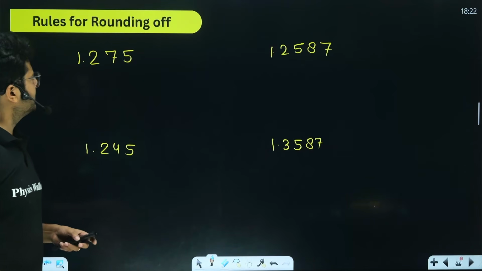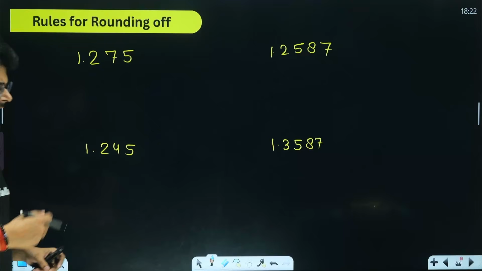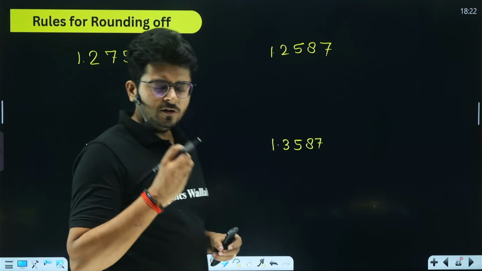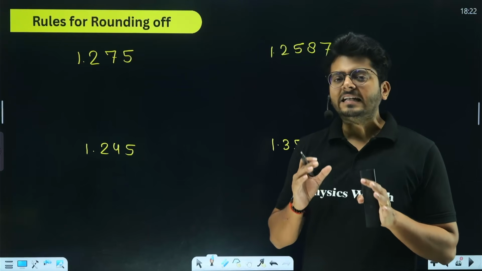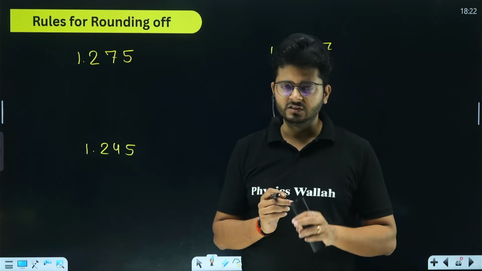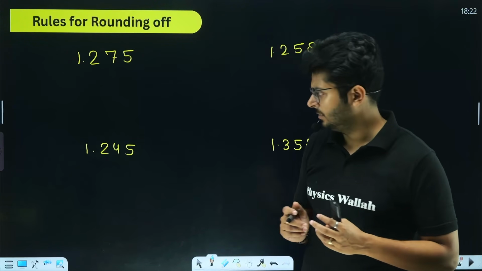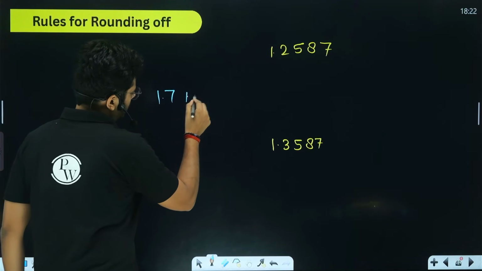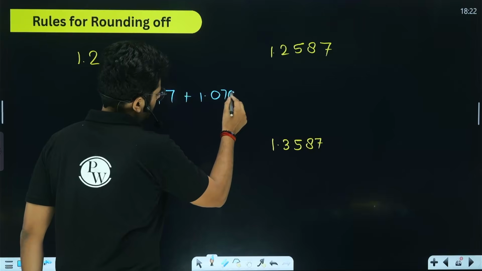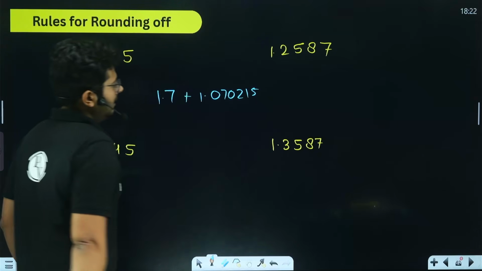Let's move on and talk about the next idea, rules for rounding off. My dear students, after learning this concept, what will happen? There are certain calculations in physics, and sometimes a question like that is asked in the paper as well. Like if I want to add, let's say, 1.7 to 1.070215, look at that.